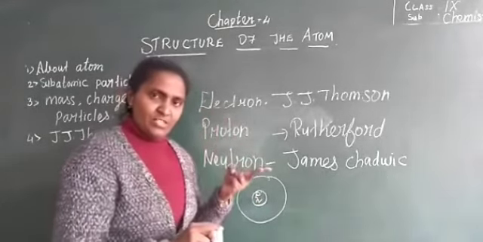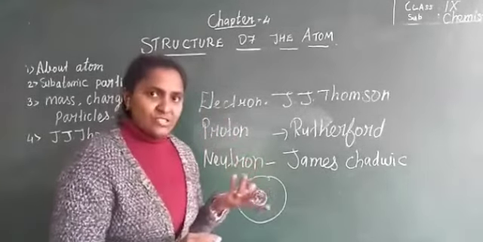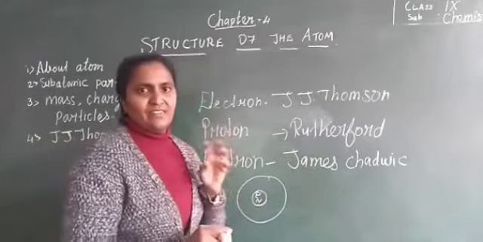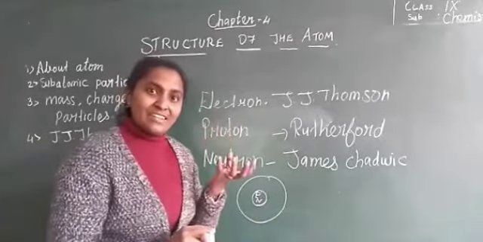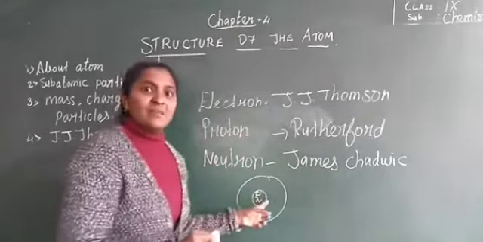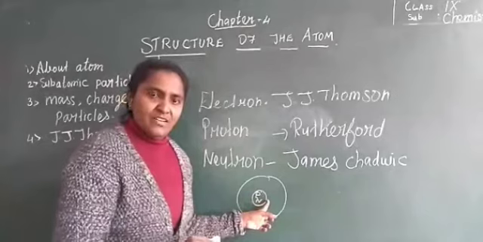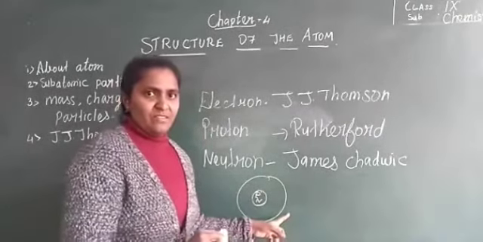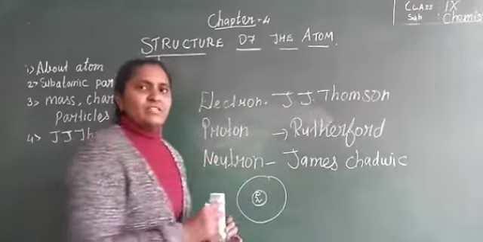Proton carries positive charge, whereas neutron carries no charge. So the nucleus is positively charged, because of the presence of proton. Outside the nucleus, electrons revolve.